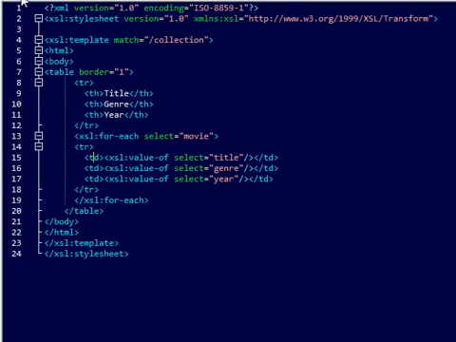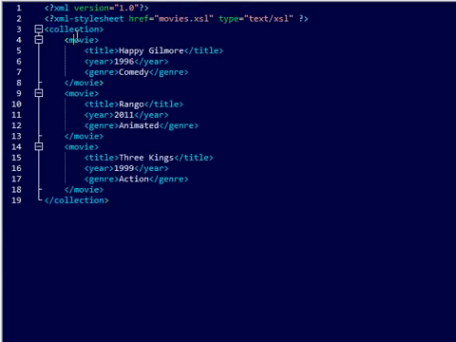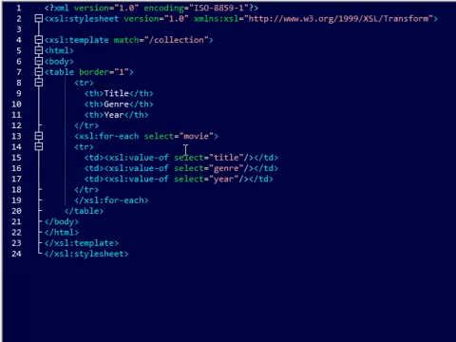Just to go over it again, we have our movies XML file. We're calling out an XSL file, which is our style sheet, and we call out the XML version, the style sheet version and namespace, and then we have an XSL template that matches collection. And within there we've put in HTML, and we've used an XSL for each loop that selects movie, which would be our next one down. And then we take the XSL value of, and we select title, genre, and year.